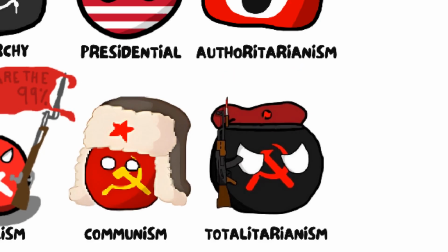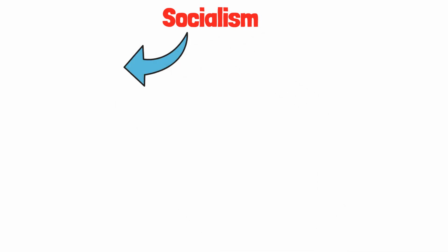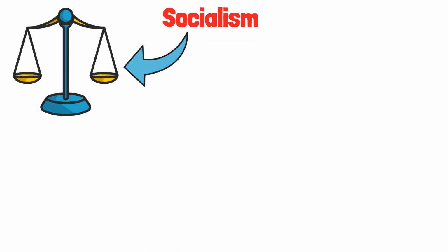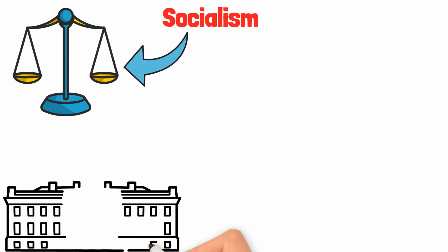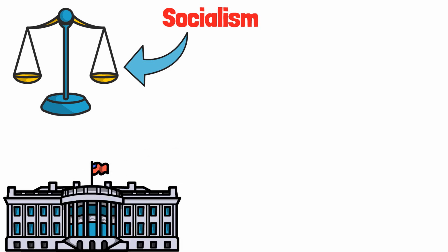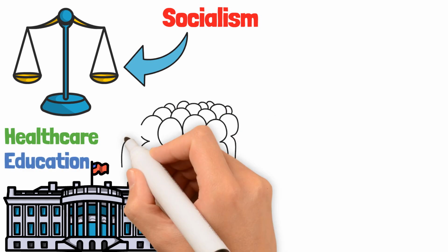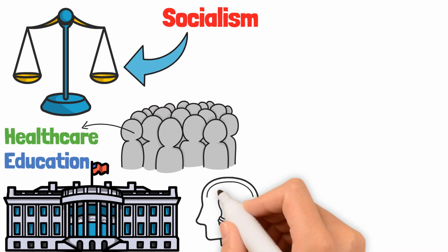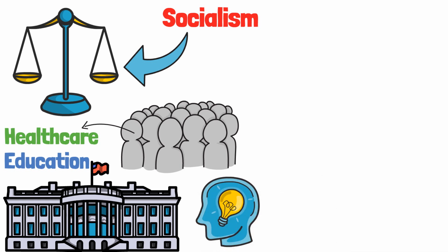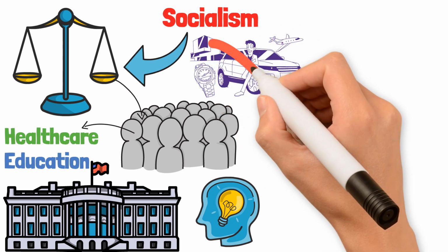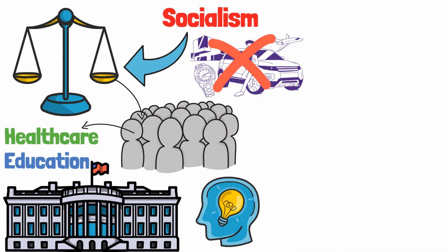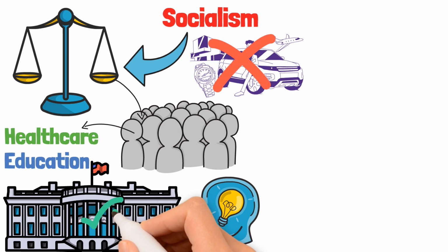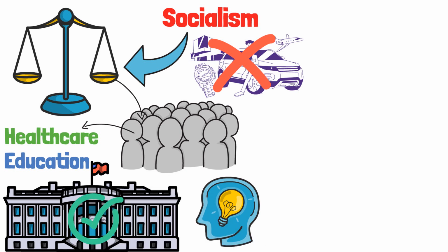Socialism. Socialism is a government structure where the focus is on equal distribution of wealth and resources. In a socialist system, the government often controls key industries and services like healthcare and education to ensure that everyone has access to these essentials. The idea is to reduce the gap between the rich and the poor by providing equal opportunities for all citizens. Rather than private individuals owning large amounts of wealth and resources, these are managed by the state or shared collectively.